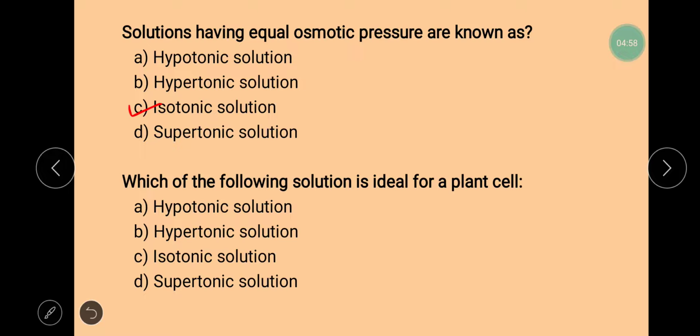Next very important question in the series is, which of the following solutions is ideal for a plant cell? Hypotonic, hypertonic, isotonic or supertonic solution? So for a plant cell, hypotonic solution is the best, because plant cells require more water for their survival, and in case of hypotonic solution, they are able to absorb the maximum amount of water. So for a plant cell, hypotonic solution is ideal.